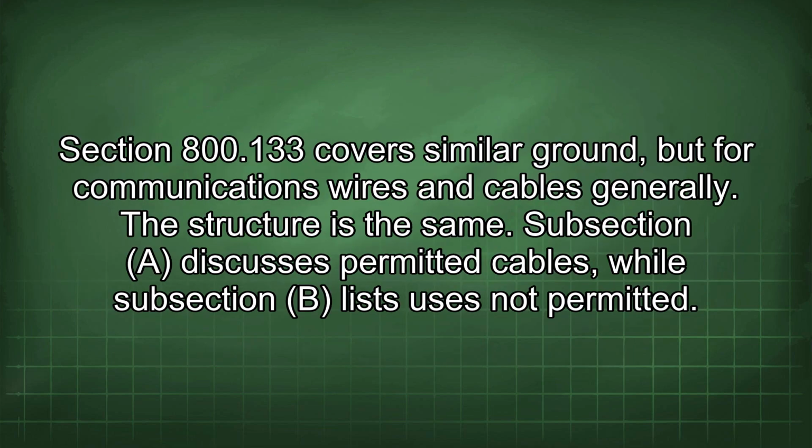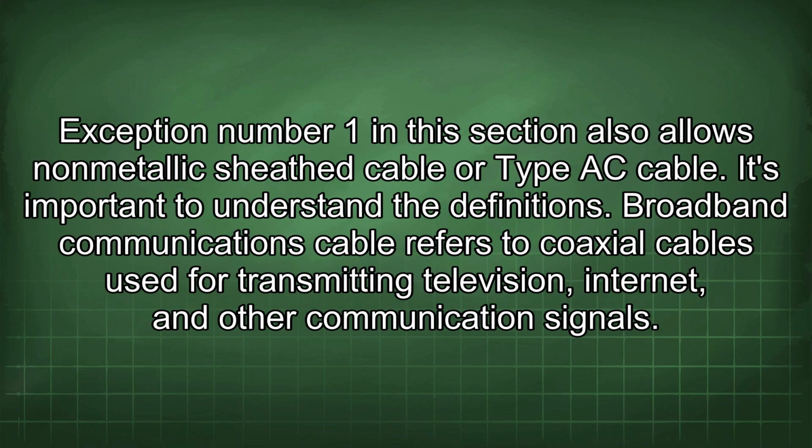Section 800.133 covers similar ground, but for communications wires and cables generally. The structure is the same. Subsection A discusses permitted cables, while subsection B lists uses not permitted. Exception number 1 in this section also allows non-metallic sheath cable or type AC cable.